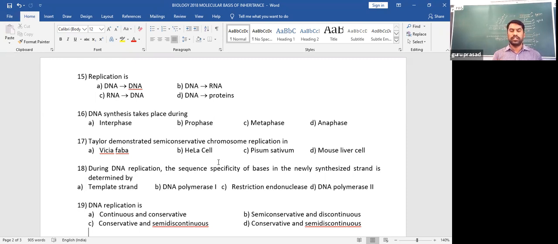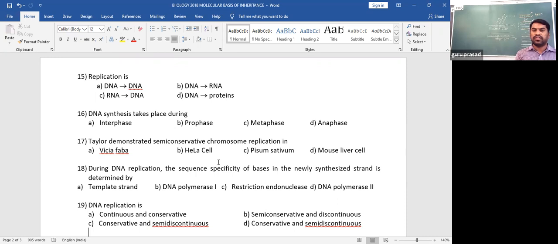Thymidine was used so that half of the chromosome form is normal and half contains labeled thymidine, by which he explained semi-conservative chromosome replication in Vicia faba. That experiment is not detailed in the syllabus, so just mentioning Taylor's experiment is enough.